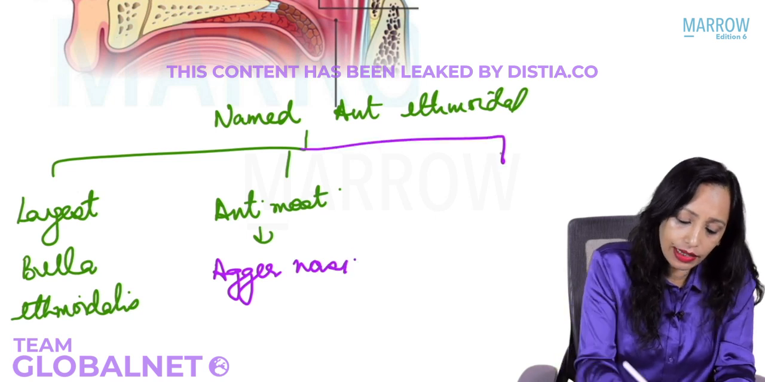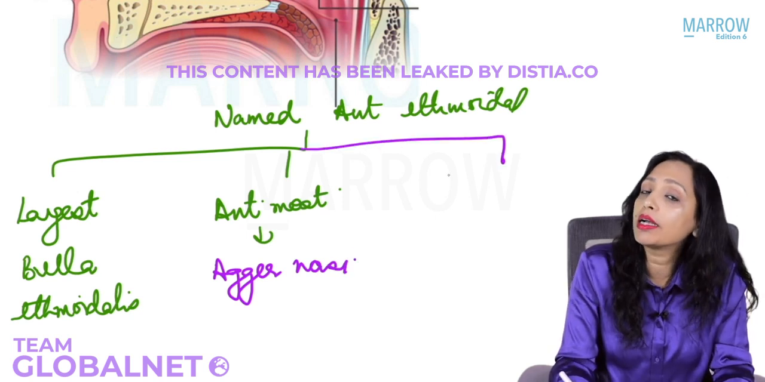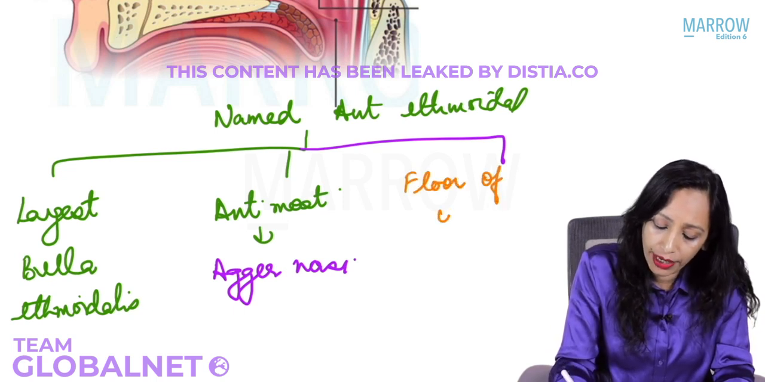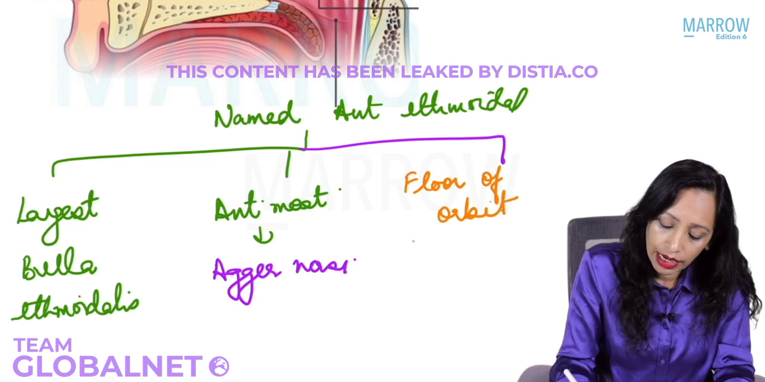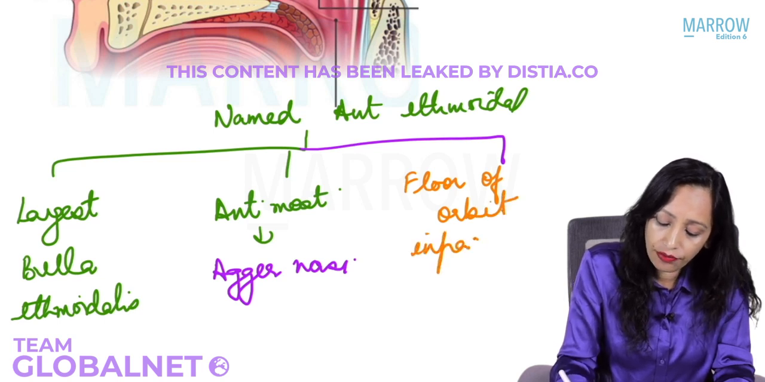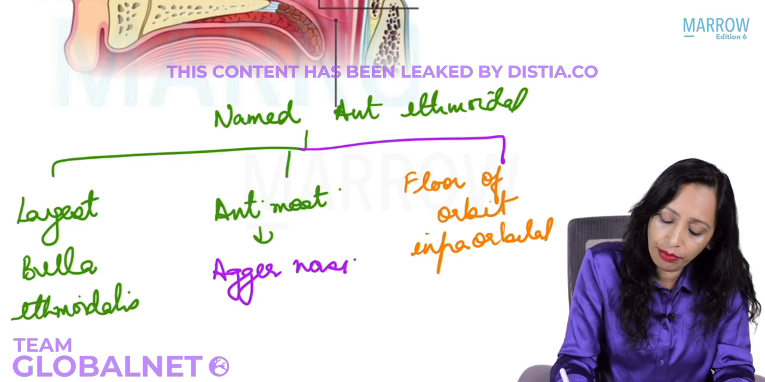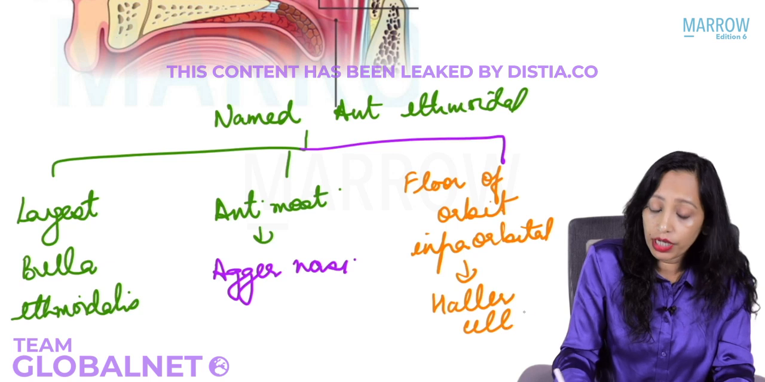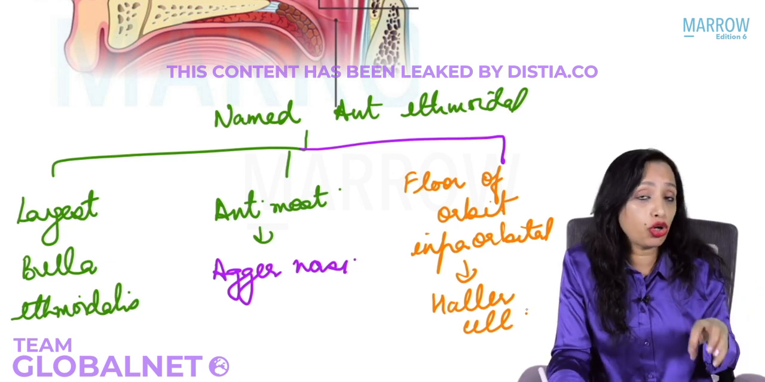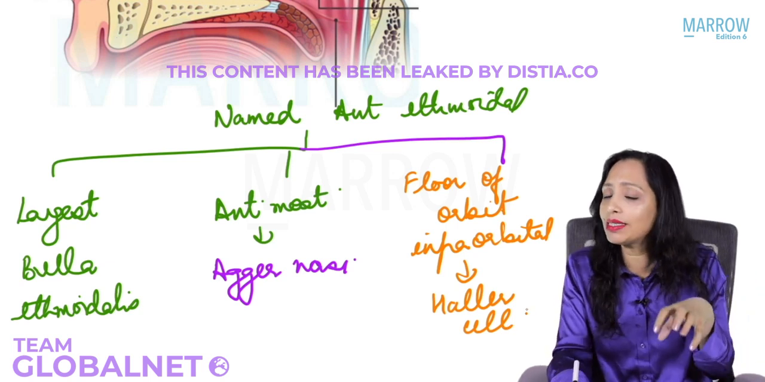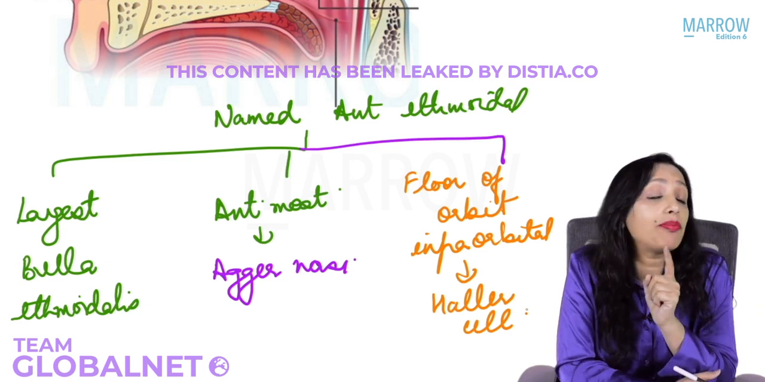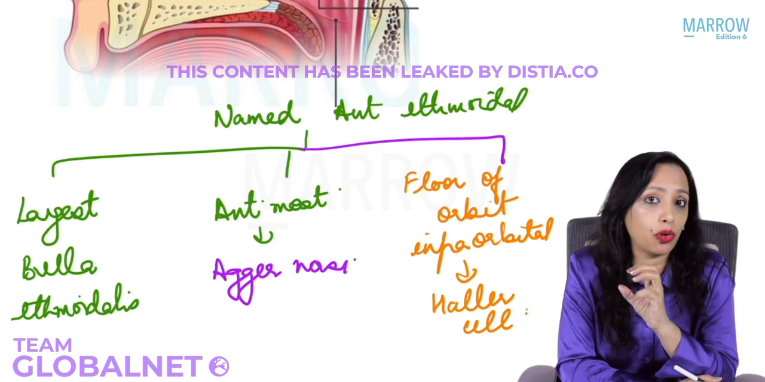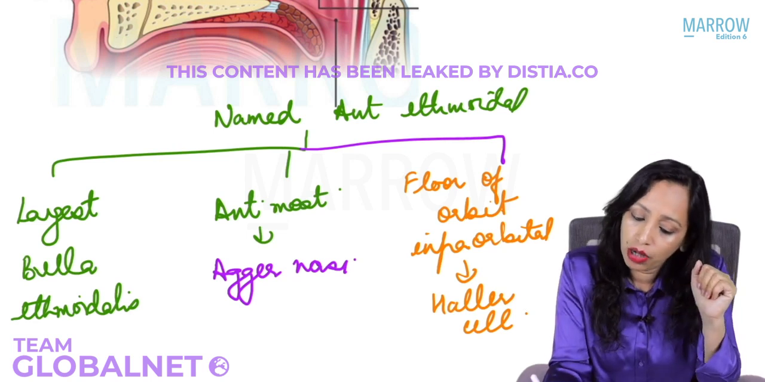And the one that has gone laterally, to the floor of orbit, that is the infraorbital cell. This has been named as Haller cell. Okay, now let us see each of them one by one, because these are the cells that you are asked repeatedly in your exams to identify on CT or on endoscopy. So let us see how they look.